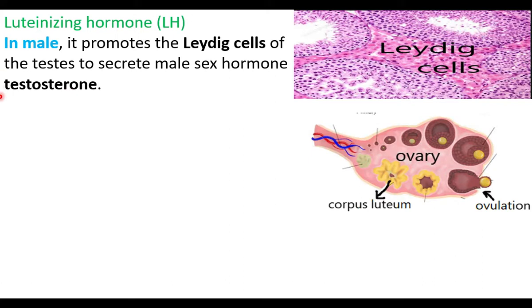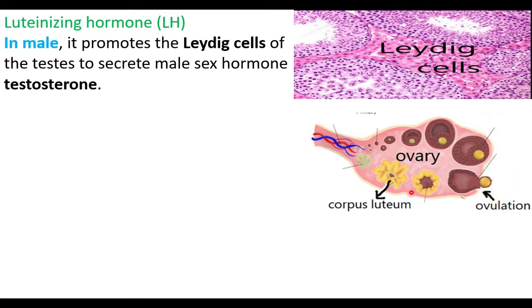In female, LH causes ovulation. The release of the ovum from the ovary is ovulation. This is the ovary, the total structure. LH causes release of the ovum. The ovum comes out of the ovary. That is ovulation. This is the first function.